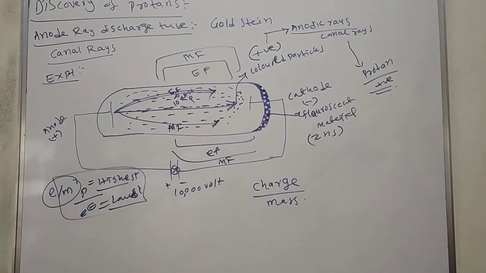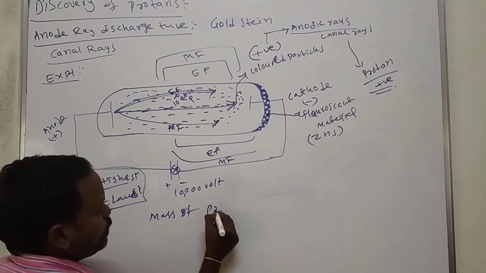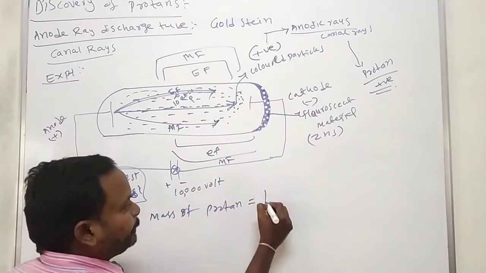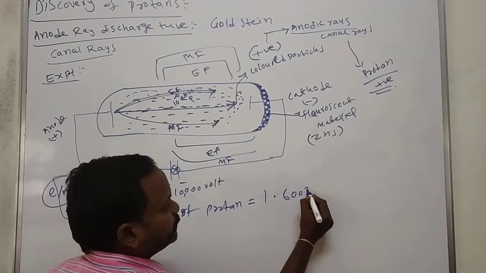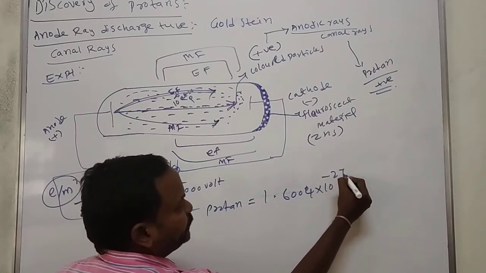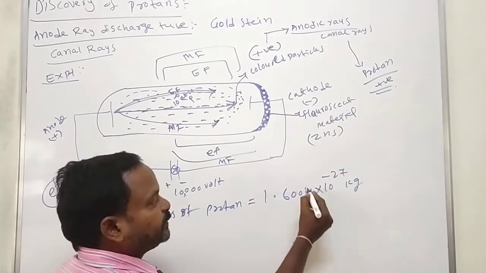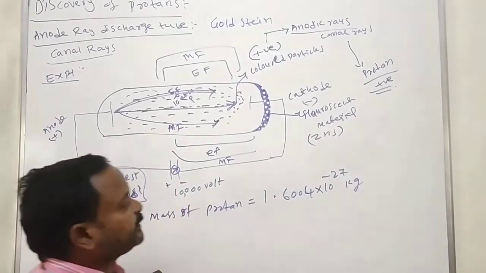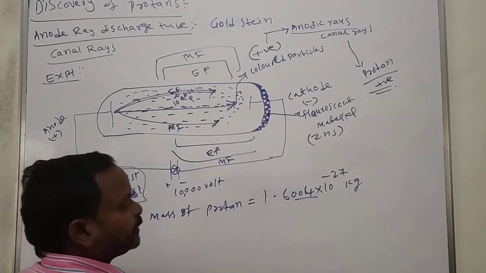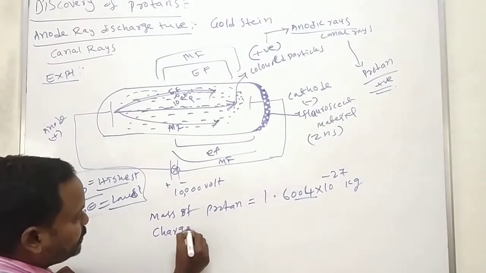The mass of proton is 1.6 into 10 to the power of minus 27 kilograms. The exact value is 1.673, but 1.6 is the common one, so leave it at this. Charge of proton.